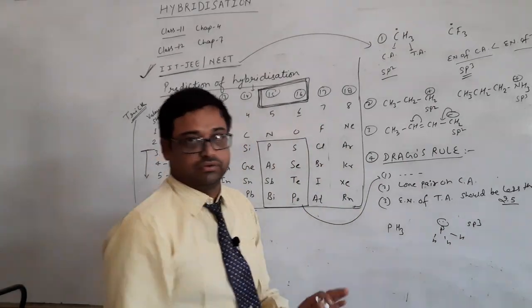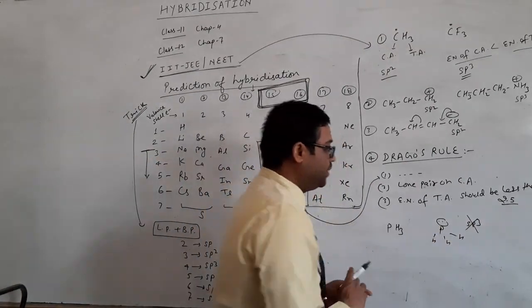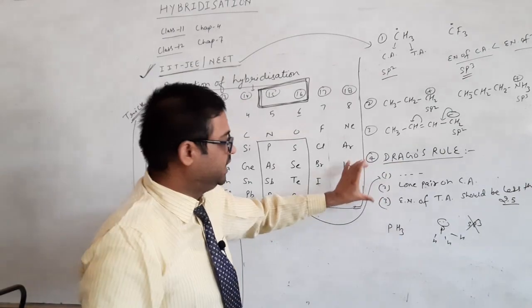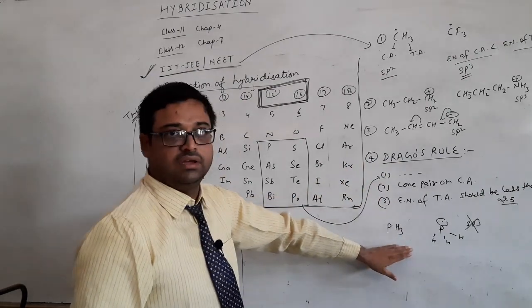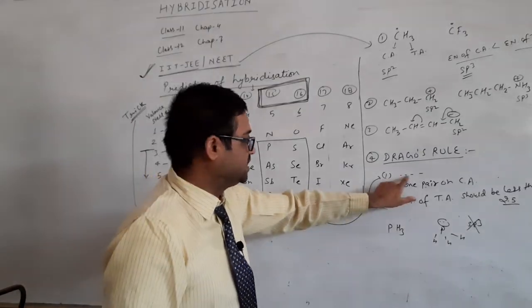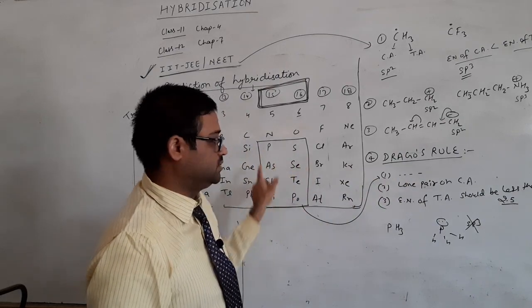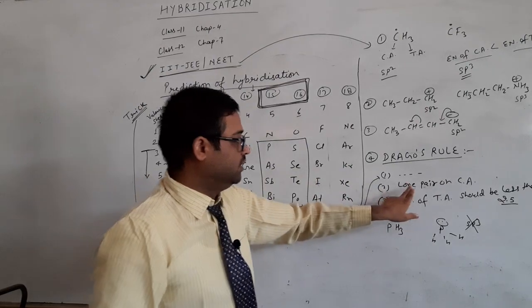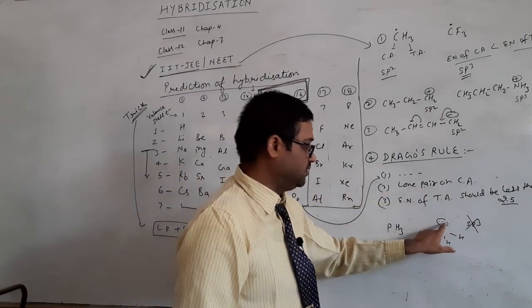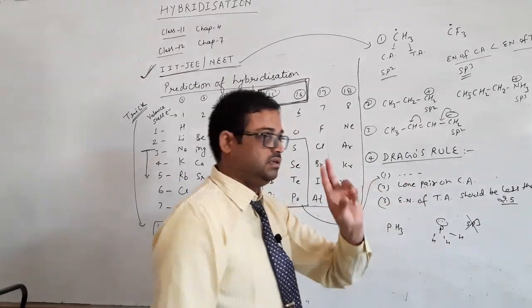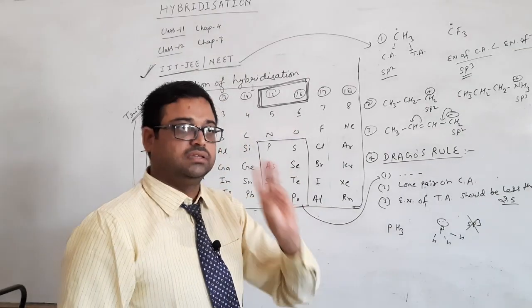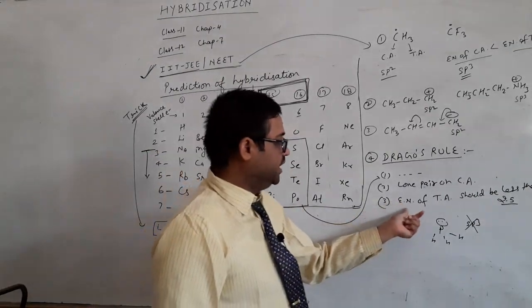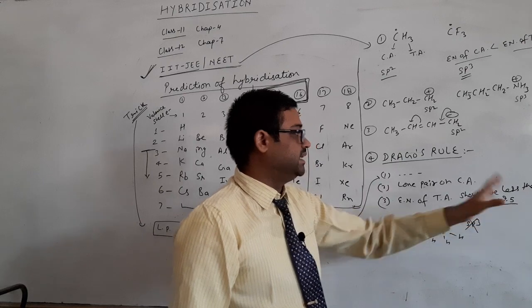No, this is wrong, because according to Drago's rule, 3 conditions are fulfilled here. First, phosphorus belongs to this box. Number 2, Ca has a lone pair, so the second condition is fulfilled. Third condition, the electronegativity of the terminal atom should be less than 2.5.